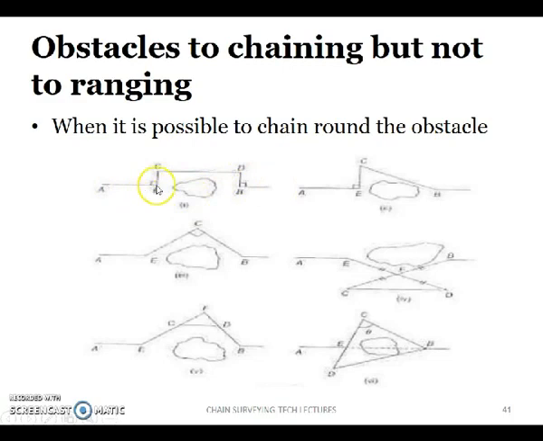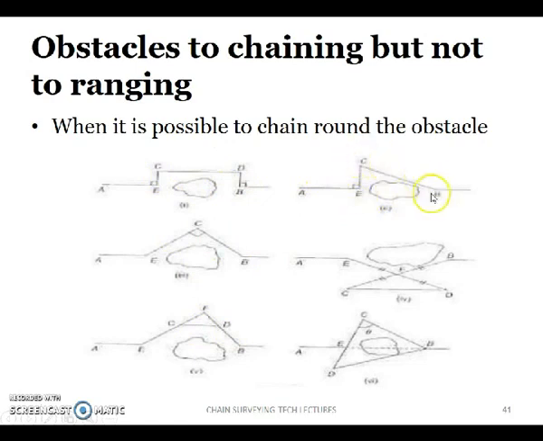In such a case you set a perpendicular offset here, and make another perpendicular offset such that this distance and this distance are the same. Here the BE distance and CD distance are the same. The EB distance cannot be measured directly, but the CD distance can be measured. As both distances are the same, you can take this distance. Similar kinds of methods are adopted.